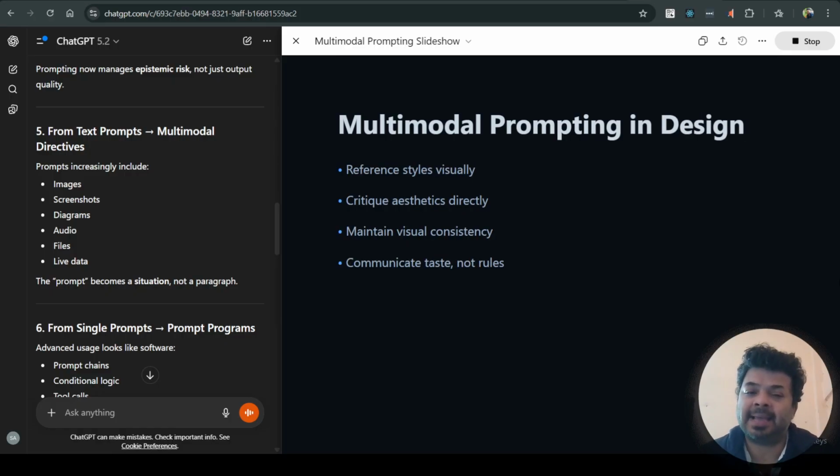Multimodal prompting in design. Reference styles visually. Critique aesthetics directly. Maintain visual consistency across multiple frames and communicate taste, not just rules.